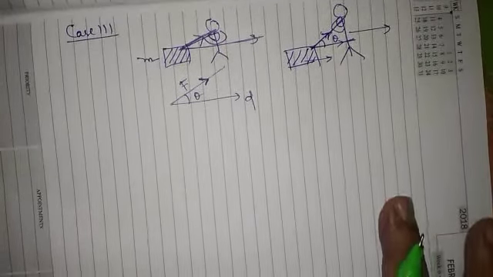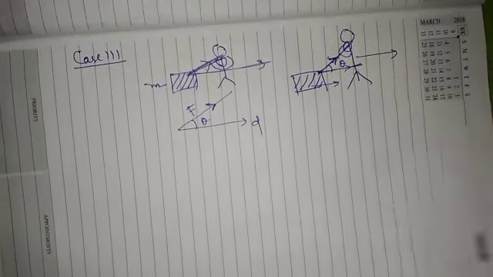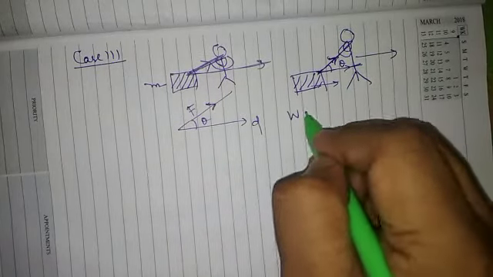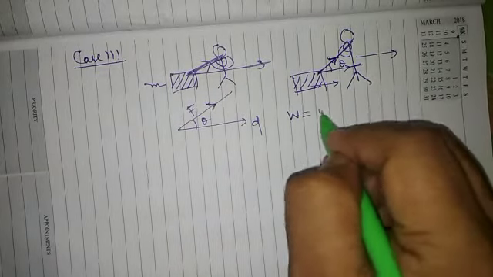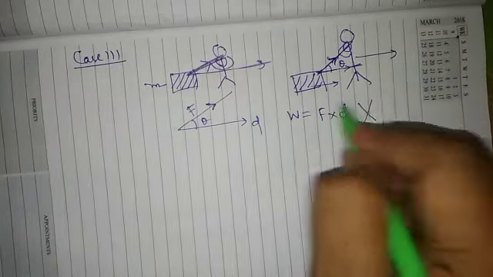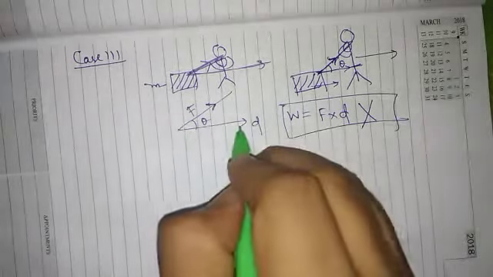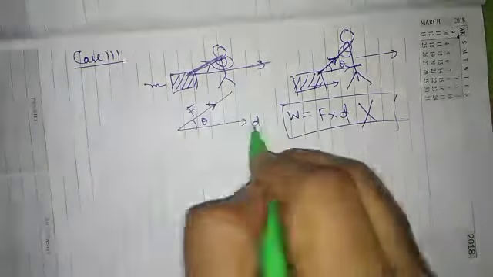So here we cannot multiply directly force with displacement to calculate work done. Say work done, we cannot do this, force into displacement. No, here we cannot do this. Why? Because there is an angle between force and displacement.